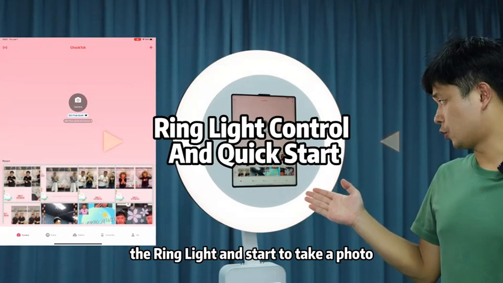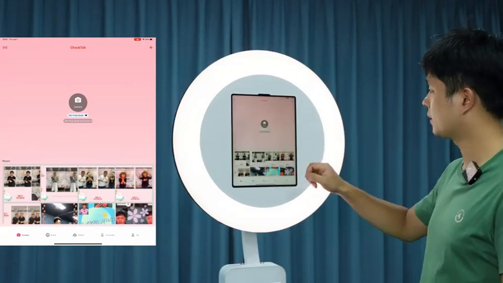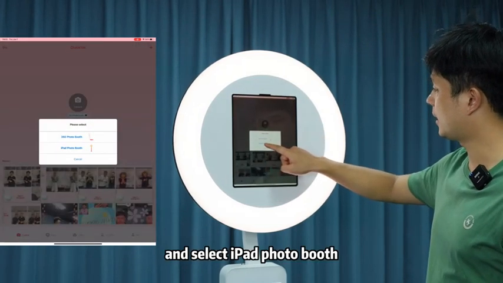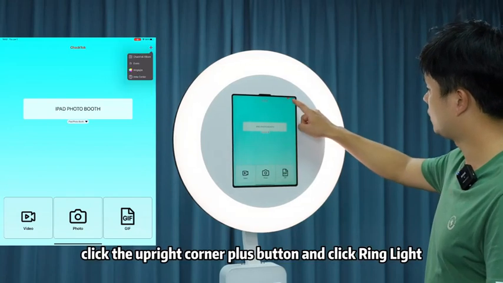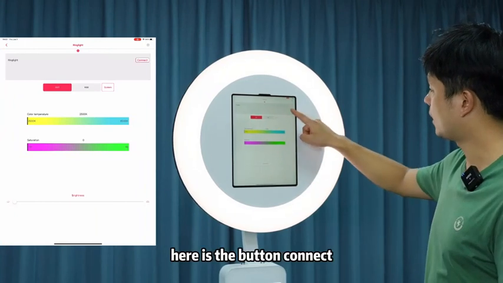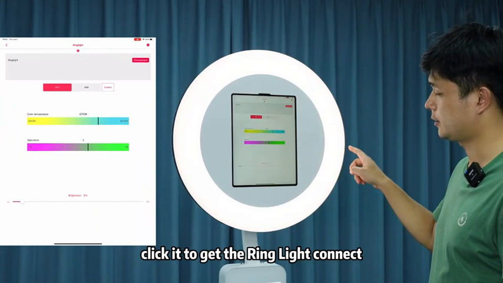The ring light control and start to take a photo. Click this button and select iPad photo booth. Click the upper right corner plus button and click ring light. Here is the button Collect. Click it to get the ring light connected.